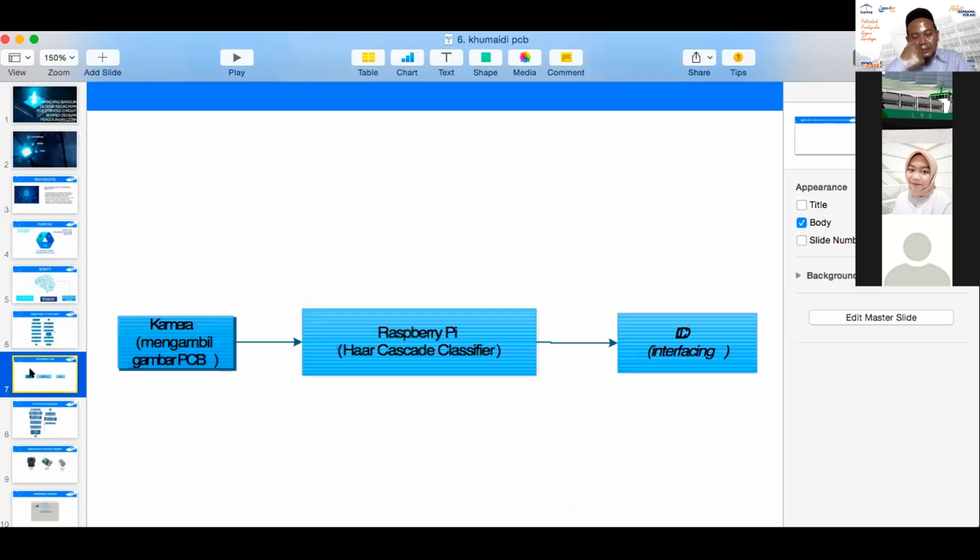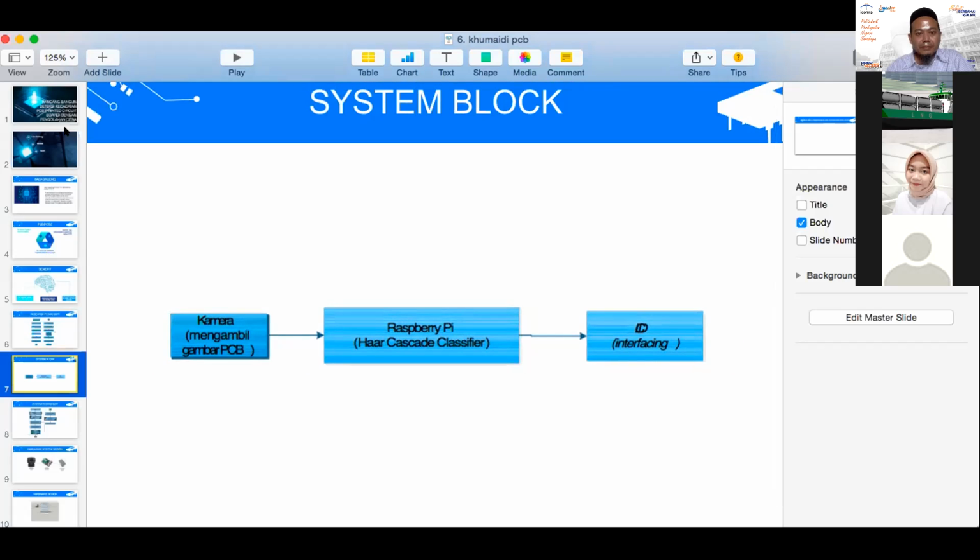And then this is the system block. In the system block, there is a camera, a web camera, and then Raspberry Pi and LCD. The camera is used to take the image of the PCB. Raspberry Pi is to process the method, and the LCD is for the interfacing.